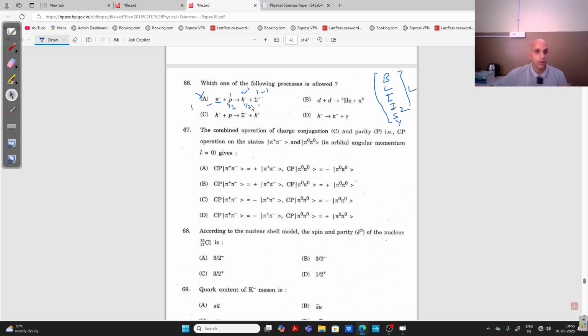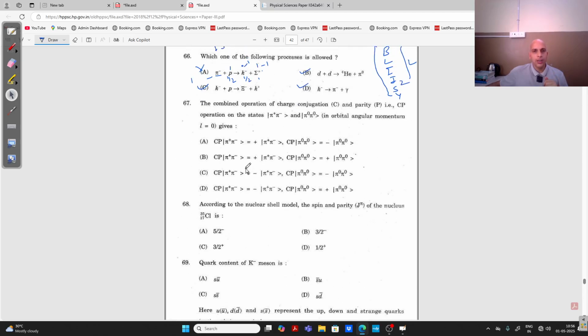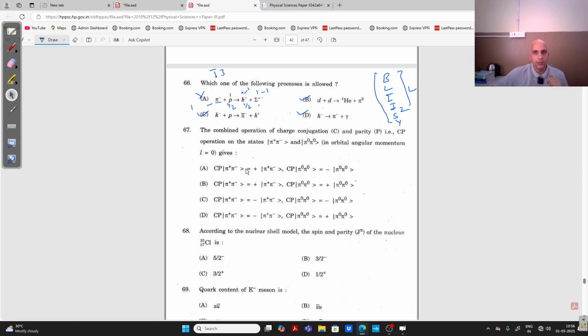So this is decided: it is not allowed. Similarly, you can check others by applying these conservation laws. You can also apply the I3 conservation law here. Then it will be decided, but it is already decided that this is not allowed, right? Similarly, you can go to this one and this one, and you can decide, right? Now this question, I have actually solved some problems in yesterday's lecture, so you can solve it, right?